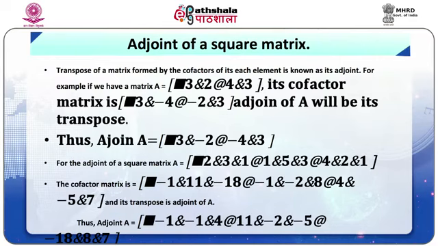Adjoint of a square matrix. The transpose of a matrix formed by the cofactors of each of its elements is known as its adjoint. For example, if we have a matrix A as given here, for the adjoint of the square matrix A, the cofactor matrix is as given here, and its transpose is the adjoint of A. Thus, the adjoint of A will be as shown here.